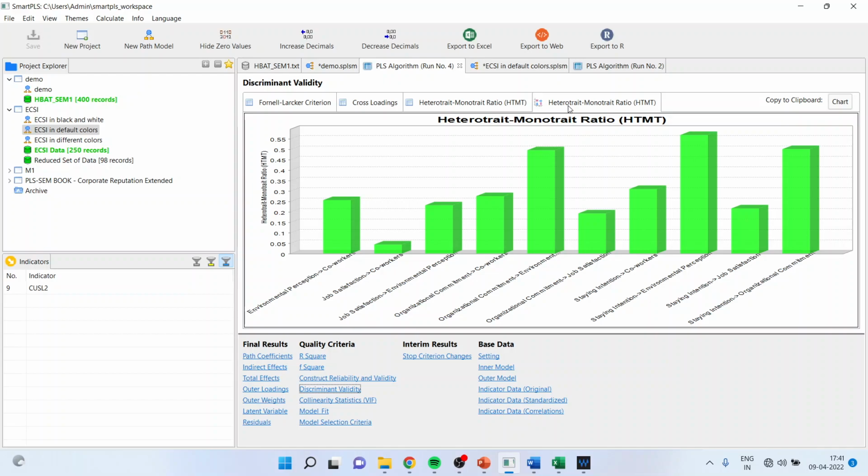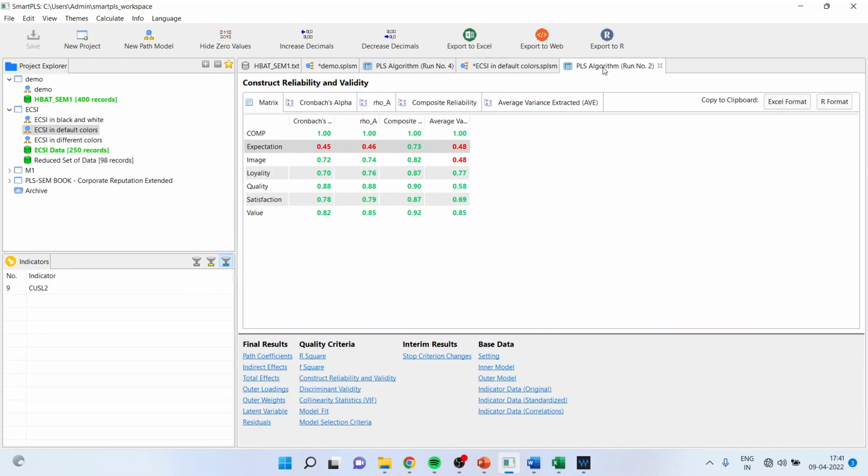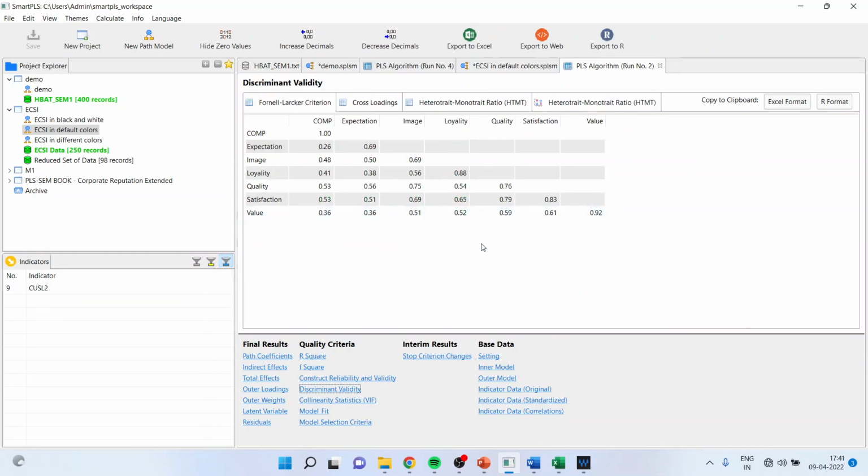Now we will see the case study which was generated, ECSI, that is a PLS algorithm, and let us try to evaluate the discriminant validity of this. So here also, for the Fornell-Larcker criterion, you have to see diagonally. For the heterotrait-monotrait ratio, now there is a dispute. You can see that the values have crossed 0.85. Now, what does it mean? Quality and image have 0.983, satisfaction and image 0.91.